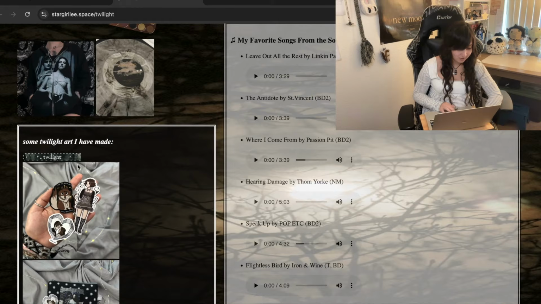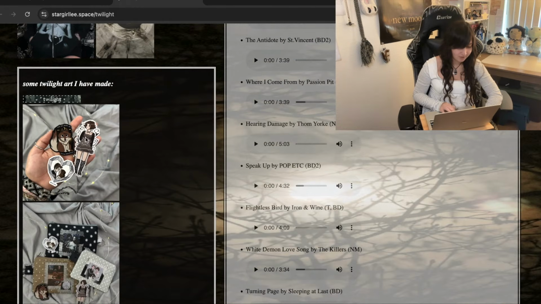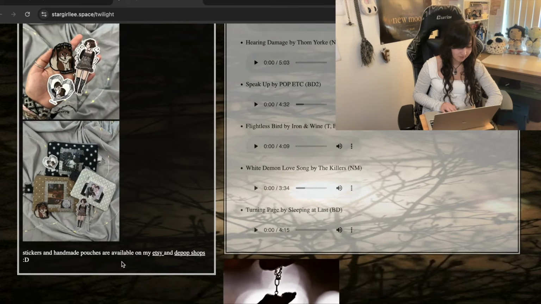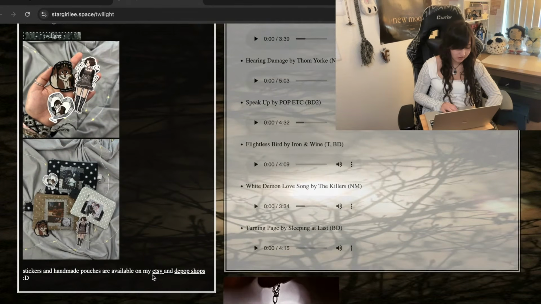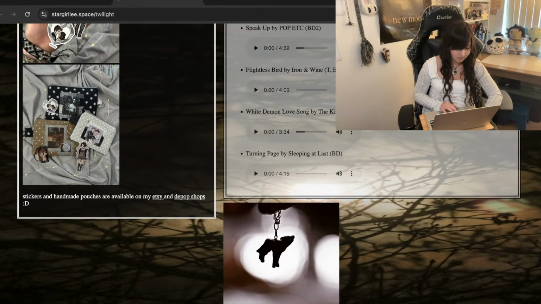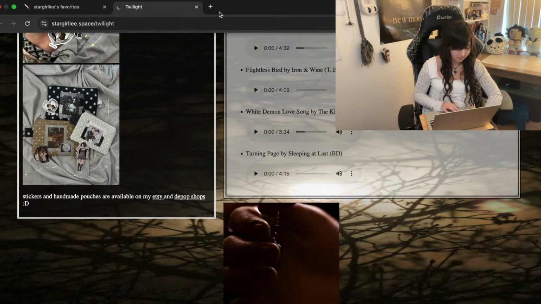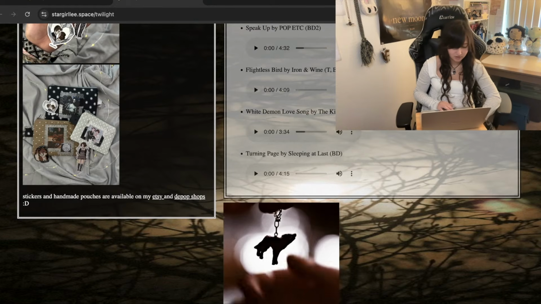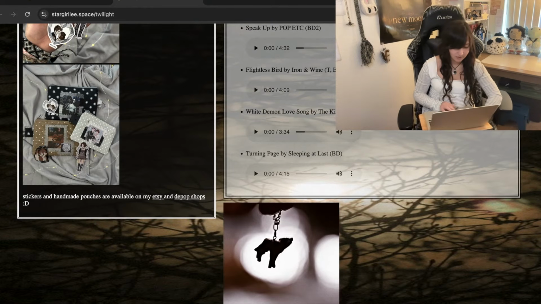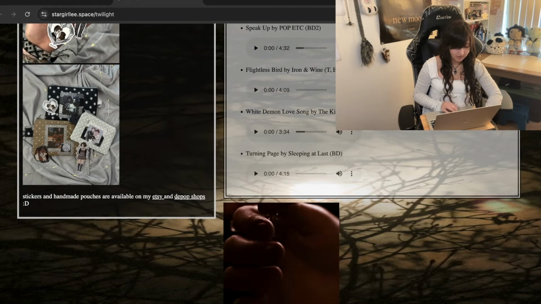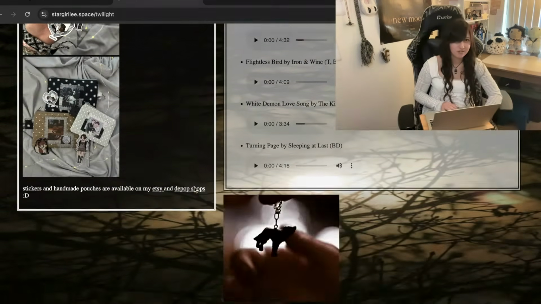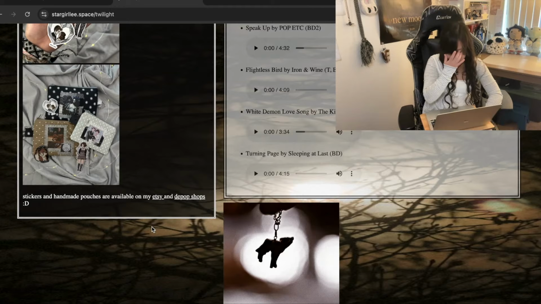And oh, there's some Twilight art I have made. I think this is really cool. I put the little blinky I made, and then the pictures from my little Twilight drop. And I like that these are hover brown. I think that's cool. And then oh, back to the top of the page. I guess you can't really see that from here, but at the bottom it says back to the top of the page, and it's hover italic, and you click it and it takes you back to the top, which I think is cool. I've never done that before, but I've seen it on other people's pages.